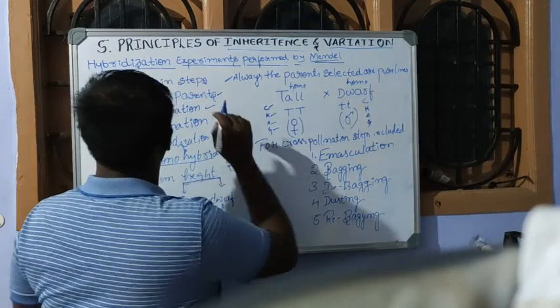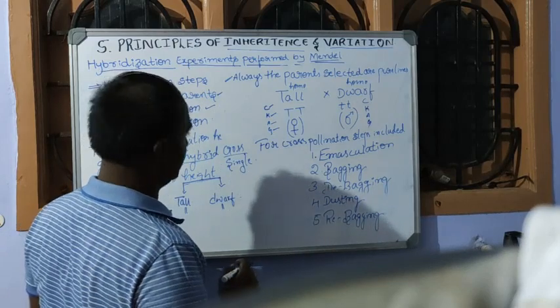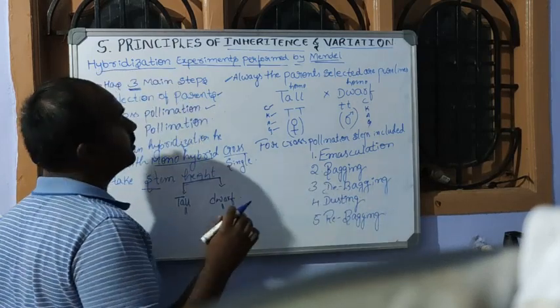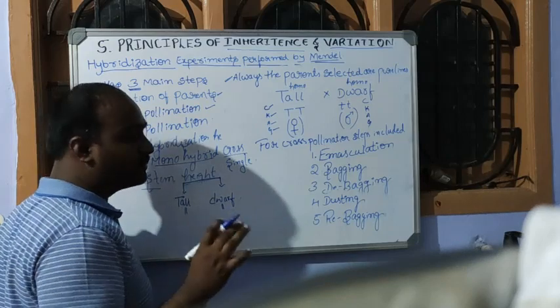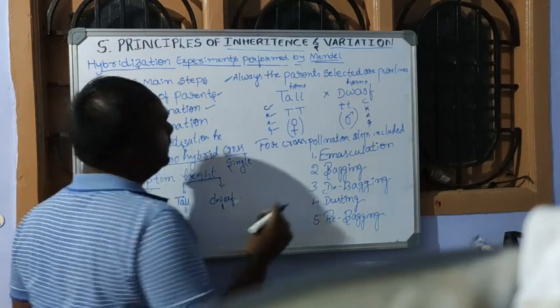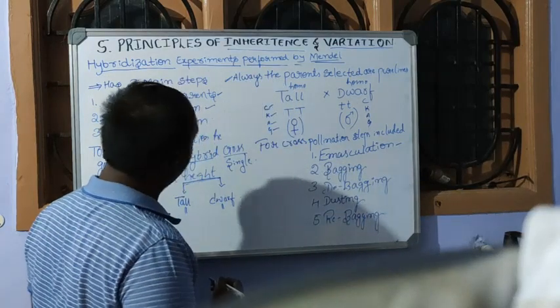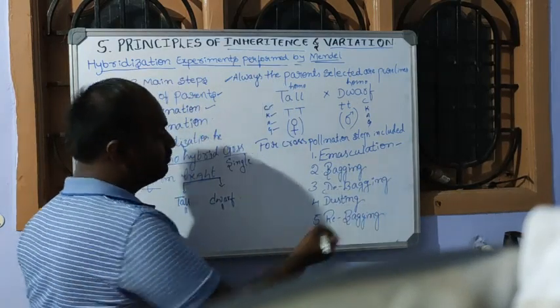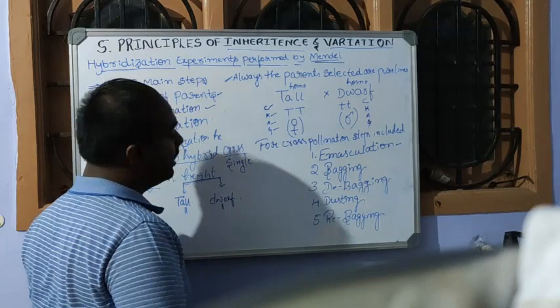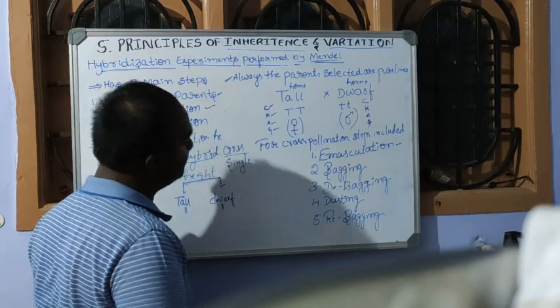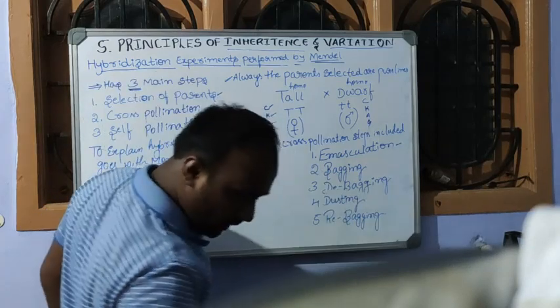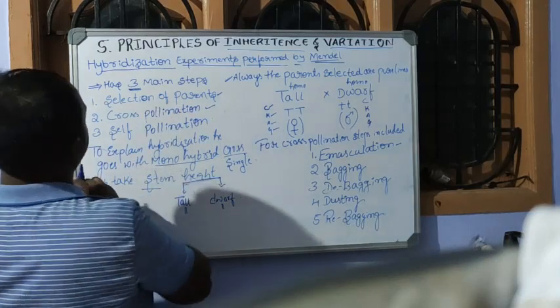Then the second step is cross pollination. For cross pollination, there are some steps included. The first step is emasculation, the second step is bagging, the third step is debagging, the fourth step is dusting, and the fifth step is rebagging. Let's discuss one by one in detail.